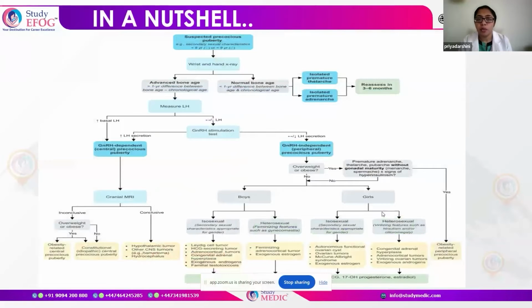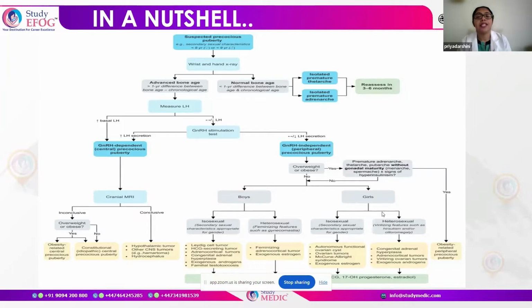Now, in a nutshell, what do we do when we have a case of suspected precocious puberty? First thing, we look at the secondary characters and see whether it is an isolated one or whether it is a central cause or a peripheral cause of a complete precocious puberty. So the first thing we do is an X-ray of the wrist and hand, and we look for bone age. If the bone age differs from the chronological age by more than one year, then we have to go on to measure the hormones.